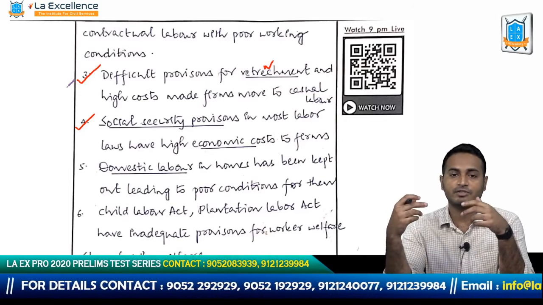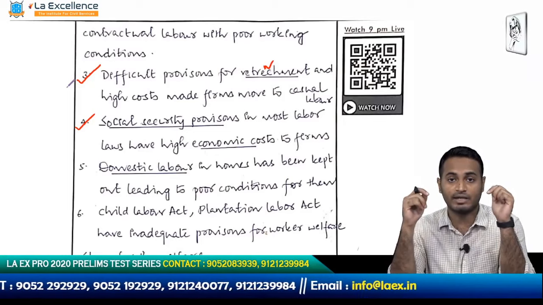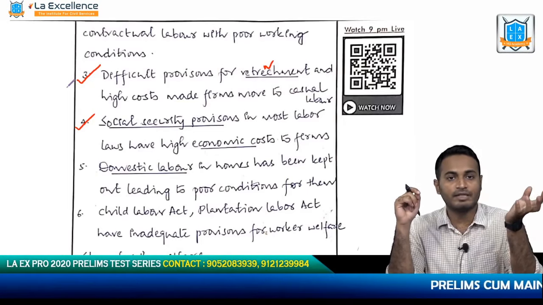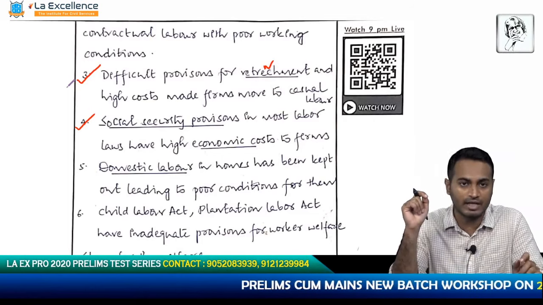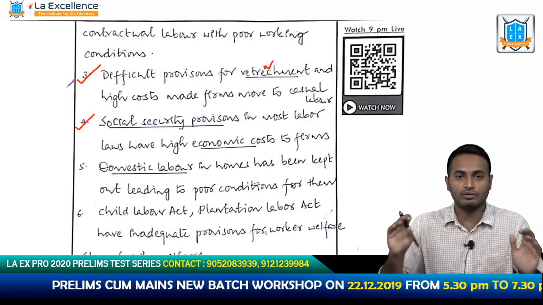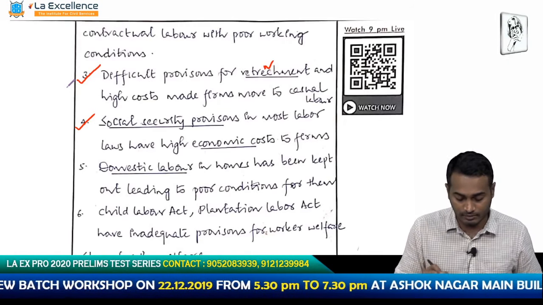So all these kinds of premiums are creating high economic costs of compliance. Okay, when the economic cost of compliance is high, it is going to be difficult for the firm to survive. So what the firm does, it eventually moves into casual labor. When it moves into casual labor, it doesn't have to really adhere to the norms. That is what he is trying to say. So that is a good point.